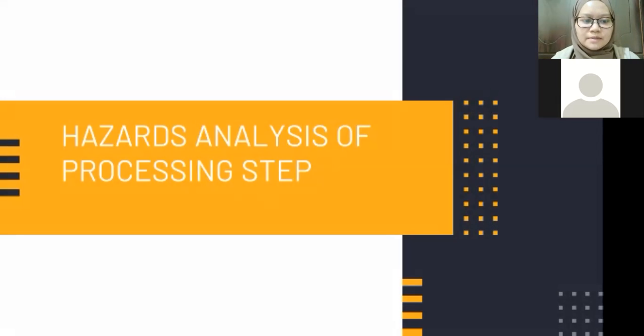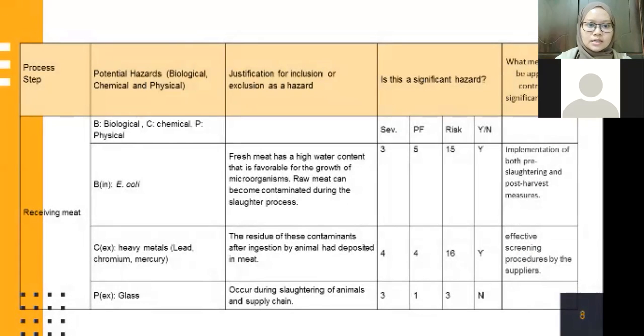I will present the hazard analysis of processing steps. The first processing step is receiving meat. The potential hazards for receiving meat are three: biological hazards, chemical hazards, and physical hazards.